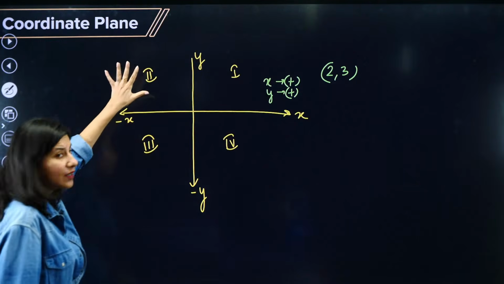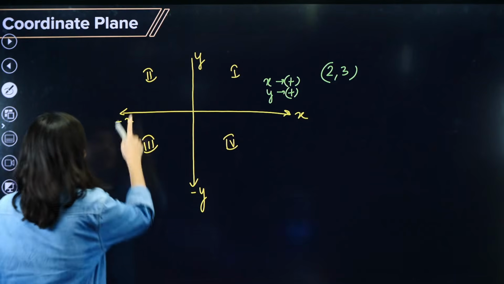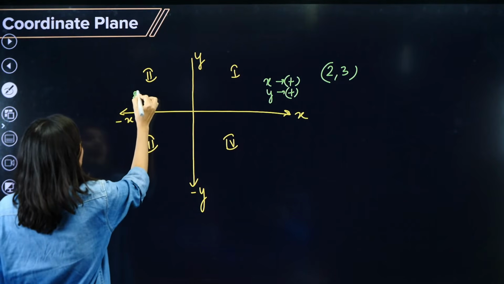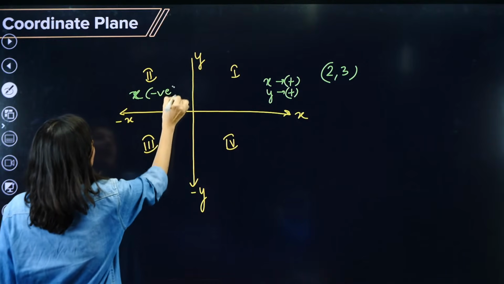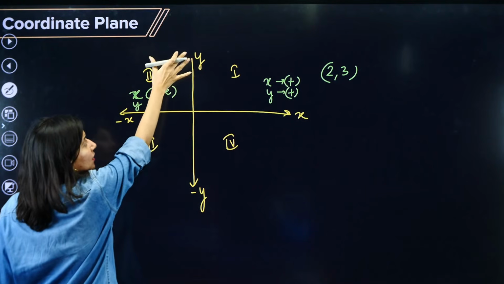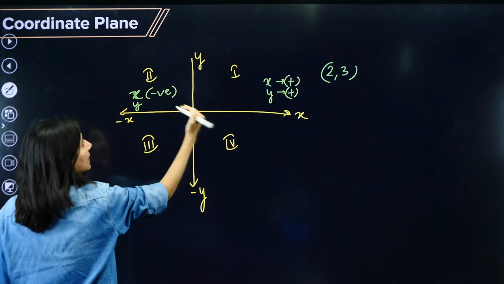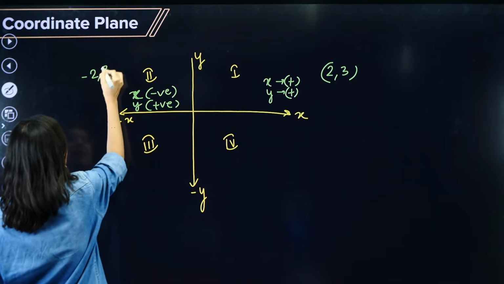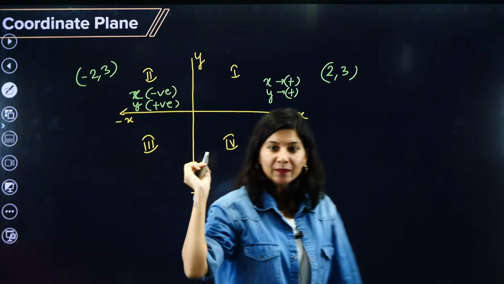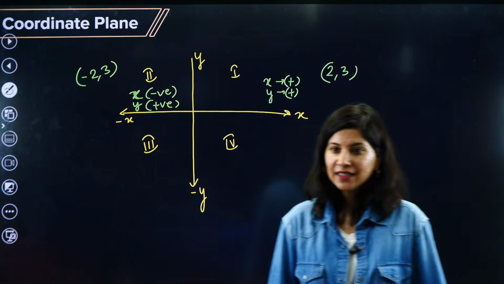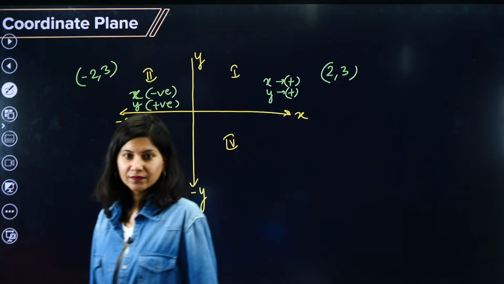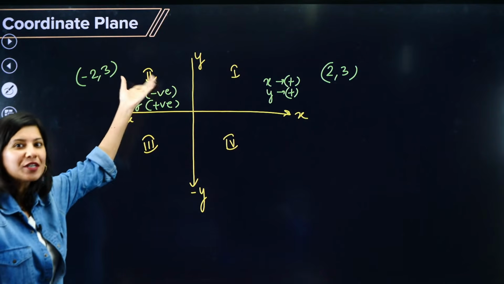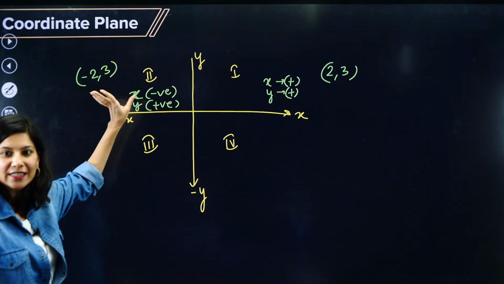Now let us come back to the second quadrant. In the second quadrant we are towards the negative x-axis, so x will be negative and y will still be positive because we are above. So y is positive. If I say minus 2, 3, what are you going to tell me? Minus 2, 3 is in the second quadrant, because x is negative and y is positive.